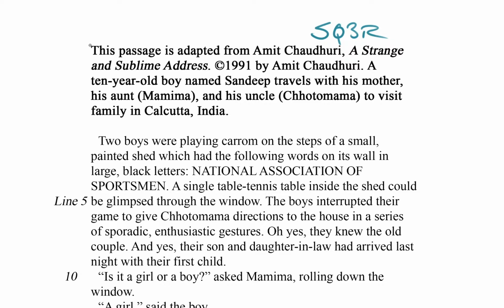So here's the blurb. And the blurb is very important. Don't skip the blurb because it gives you all sorts of important information. So this passage is adapted from Amit Chaudhry, A Strange and Sublime Address. Copyright 1991 by Amit Chaudhry. A 10-year-old boy named Sandeep travels with his mother, his aunt, Mamima, and his uncle, Choto Mama, to visit family in Calcutta, India. All right, so already we've got at least 4 characters: Sandeep, his mother, his aunt, Mamima, and his uncle, Choto Mama. And it takes place in India. Cool. That's our blurb. Let's not even look at the passage.